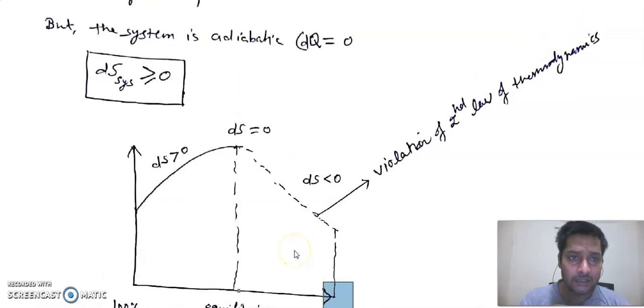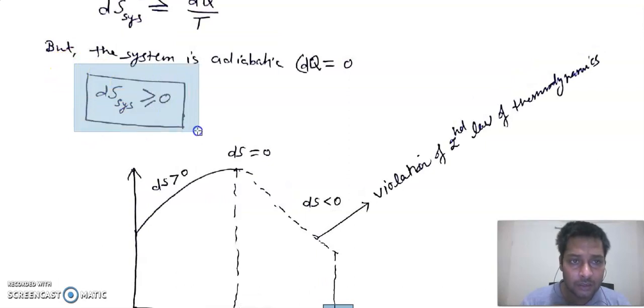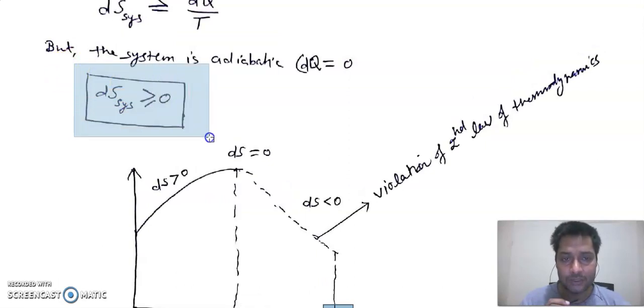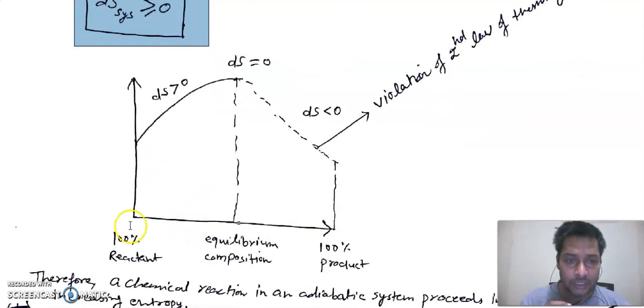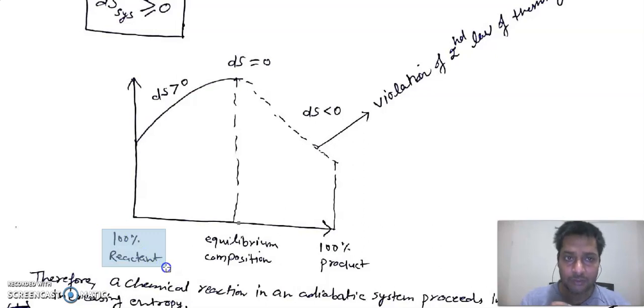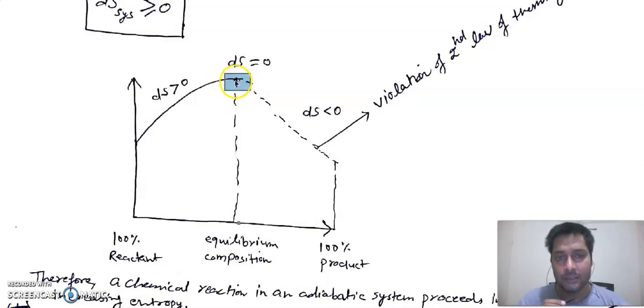As per this condition, the entropy change will always be positive. So here we have 100% reactant. When the reaction proceeds, the value of entropy will increase. For example, the initial value of entropy is this one. When the reaction proceeds, the entropy starts increasing and reaches a maximum value at this point. After that, it starts to decline.